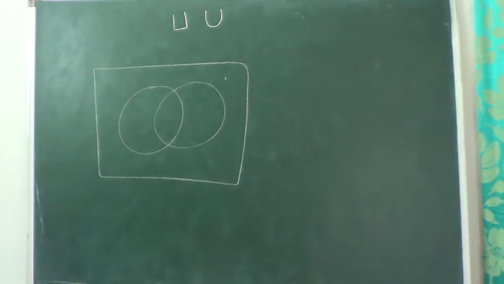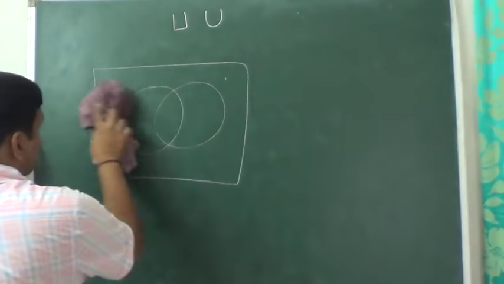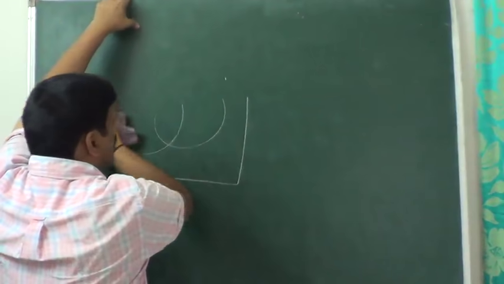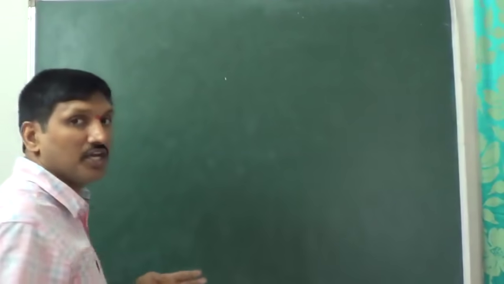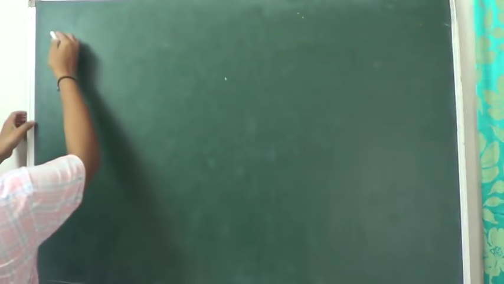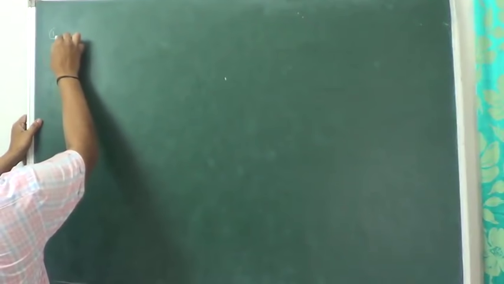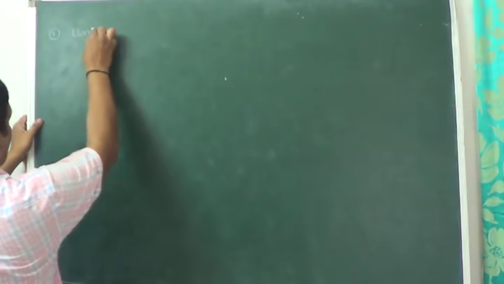Next we are going to discuss operations on sets. Because in regular algebra, you know, addition, multiplication, subtraction, division, like that. Here there is no addition of two sets, no subtraction of two sets, no multiplication of two sets, no division of two sets. So here there is an operation of sets. Under that operation we are going to deal with union of two sets. The first one we are going to discuss in operations on sets is union.